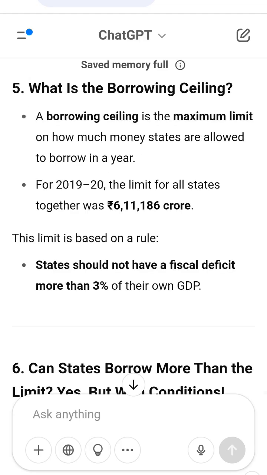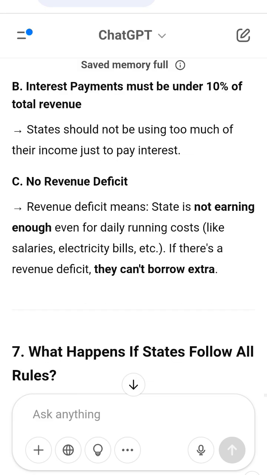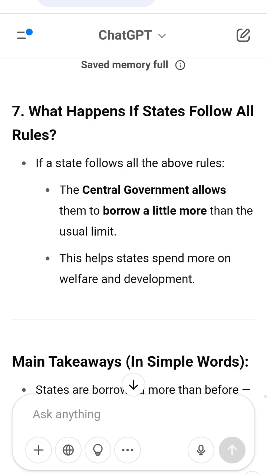6. Extra borrowing, allowed with conditions. The 14th Finance Commission allowed extra borrowing up to 0.5% more, but only if states met certain conditions. To qualify, a state had to: 1. Keep its debt to GDP ratio under 25%.